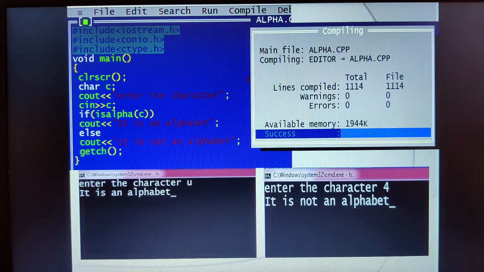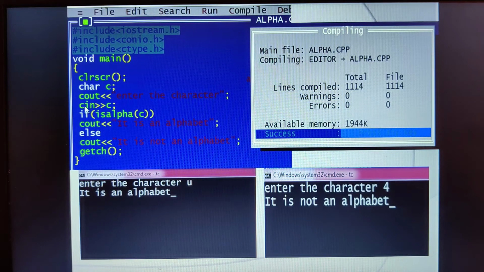So here I am declaring a variable c of data type character. Then I am asking the user to enter the character. Remember students, this is an output statement, that is console output. Whatever string you give in the output statement, the same thing will be printed onto your output screen.